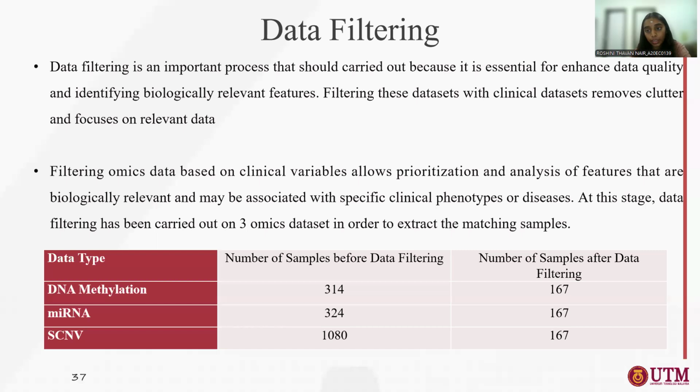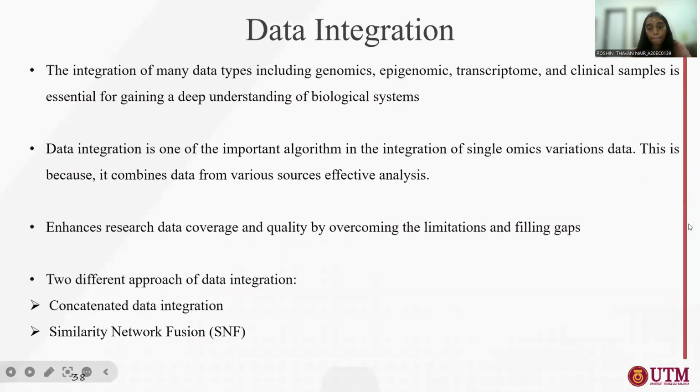After that, a data filtering method has been carried out. Data filtering is a very important process because it enhances the data quality by identifying biologically relevant features. So it will remove irrelevant data and focus on the relevant data only. Here, data filtering is applied on the 3 omics data sets. Before filtering, there are 314 DNA methylation, 324 mRNA, and also 1,080 SCNV. After data filtering, we have 167 common patient IDs.